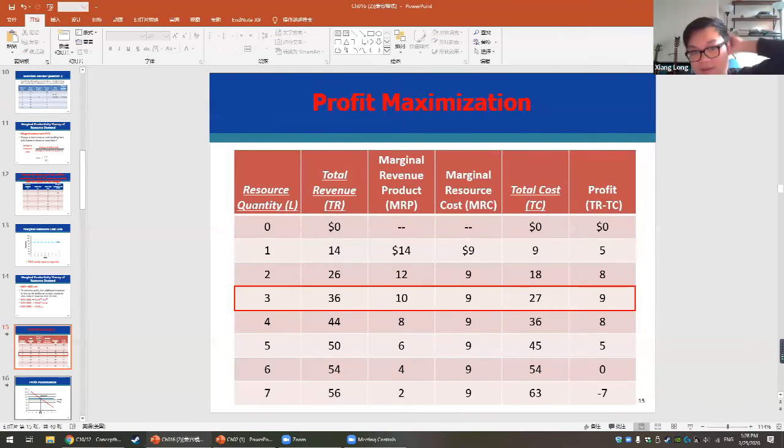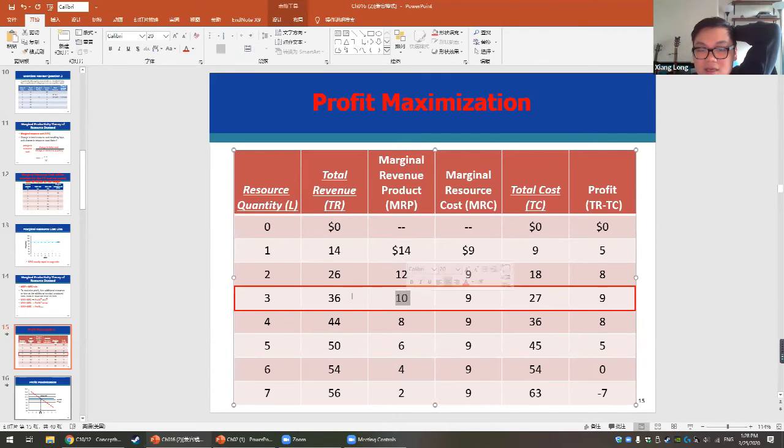The first column is how many labor you hire for the company, and the second column is the total revenue this labor can produce. And this is the total cost for that quantity. In order to calculate the marginal revenue product, we use the change of the total revenue. So how did we get this 10? We use 36 minus 26, divided by 3 minus 2, so we got 10.